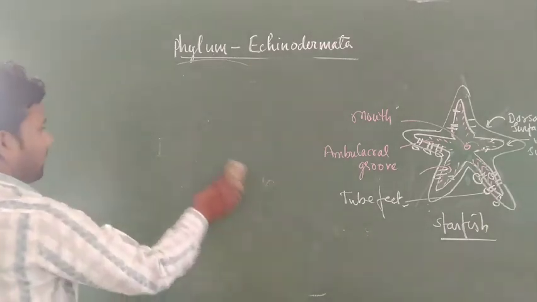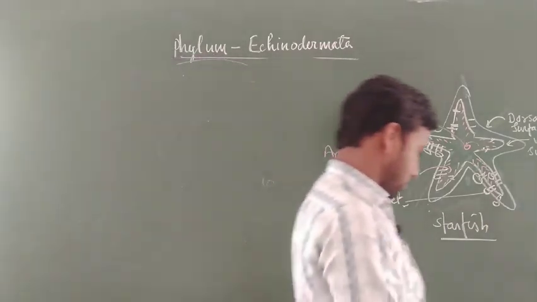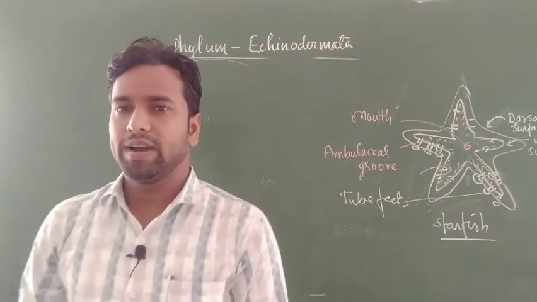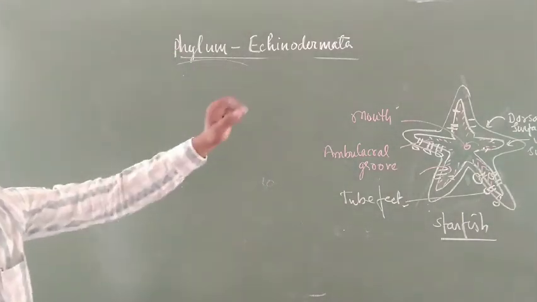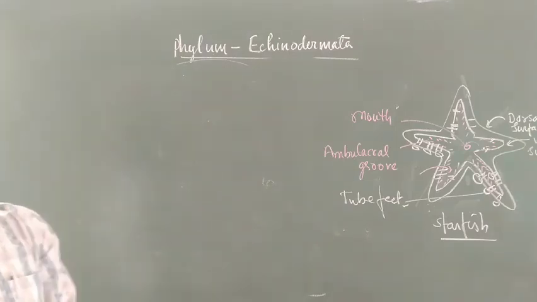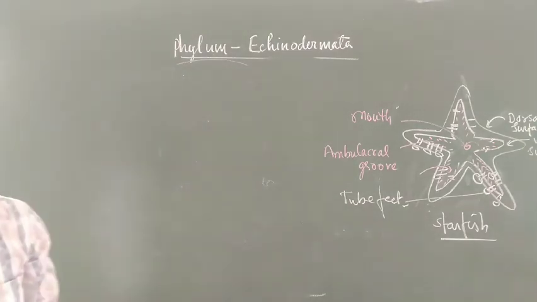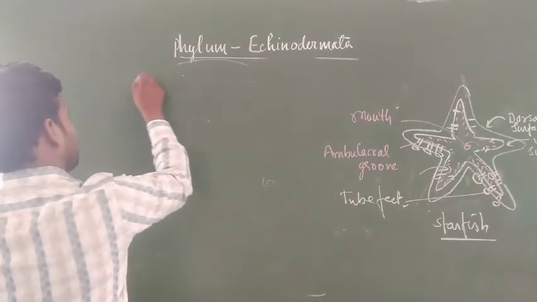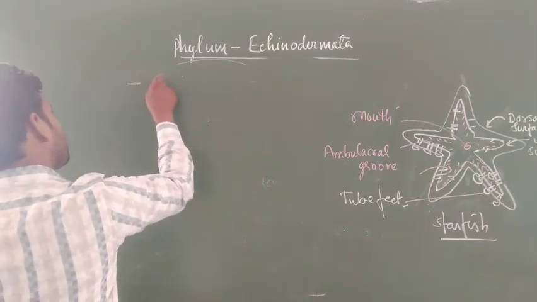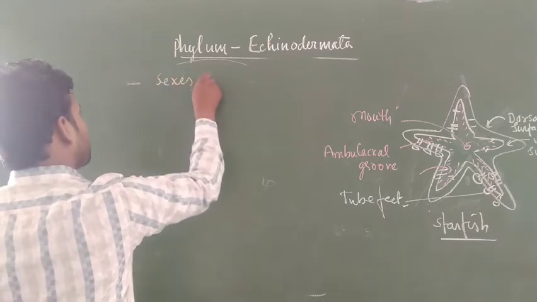The next one, if we talk about development, we find some special type of developmental process in these cases. As in all phyla, this also shows dioecious condition, especially the sexes are separate.